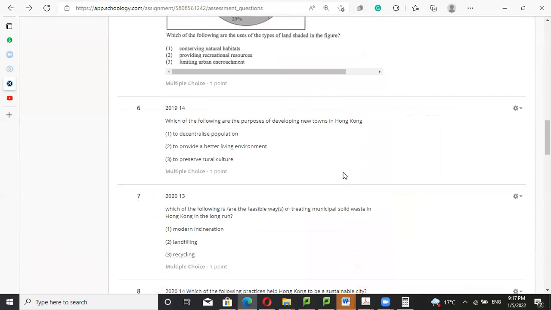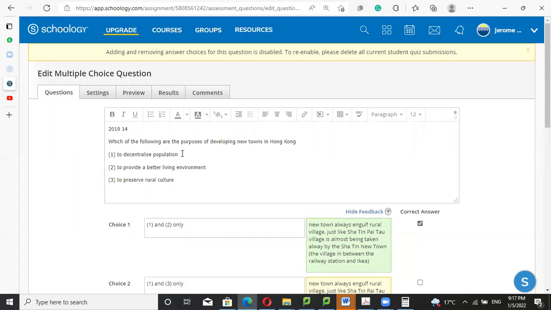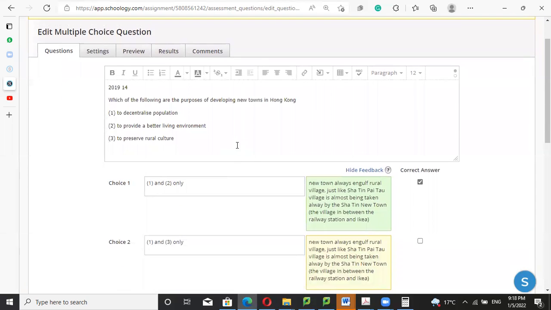Next. Number 6, which of the following are the purpose of developing the new town in Hong Kong? First of all, to decentralize the population, true, because the urban area is too packed, and we can decentralize some of the population going to Sha Tin, Yuen Long, Tuen Mun, etc., and then we can make the urban area less packed. The census data also shows a similar figure. Fewer people live in Kowloon and on Hong Kong Island, and more people live in the New Territories already. Number 2, to provide a better living standard, also true.